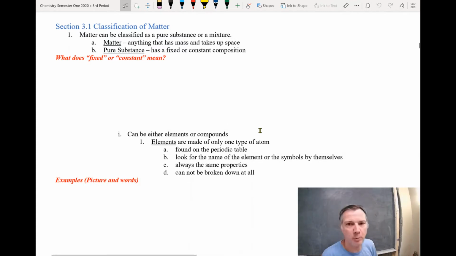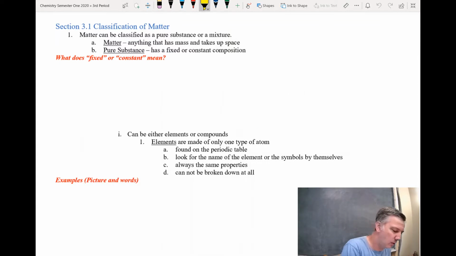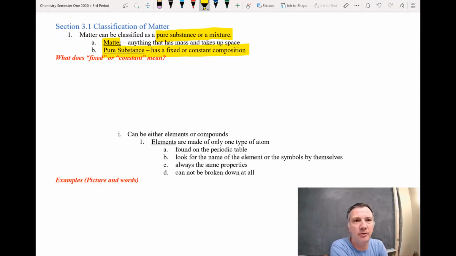So, section 3.1. Matter can be classified as a pure substance or a mixture. Those are two large categories, okay? So, what is matter? Matter is anything that has mass and takes up space. And then matter is broken into a pure substance. A pure substance has what's called a fixed composition.